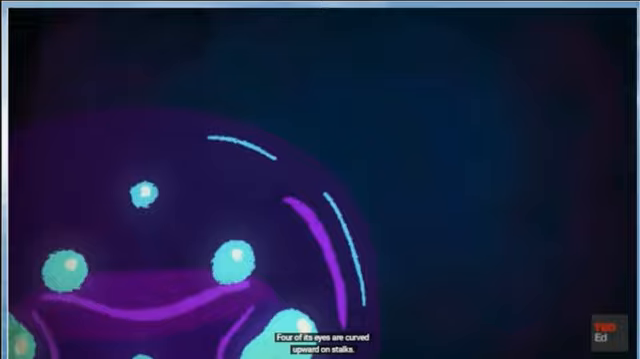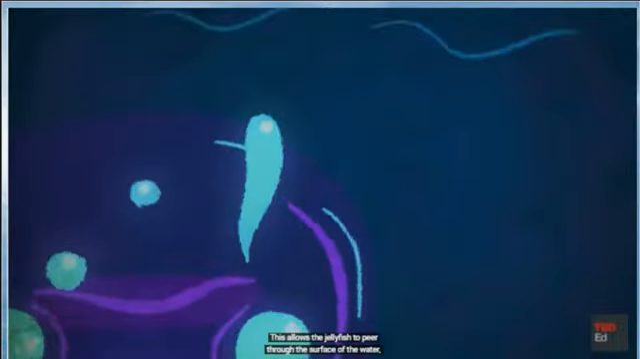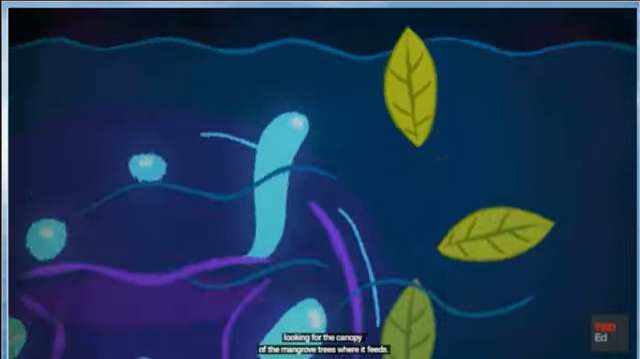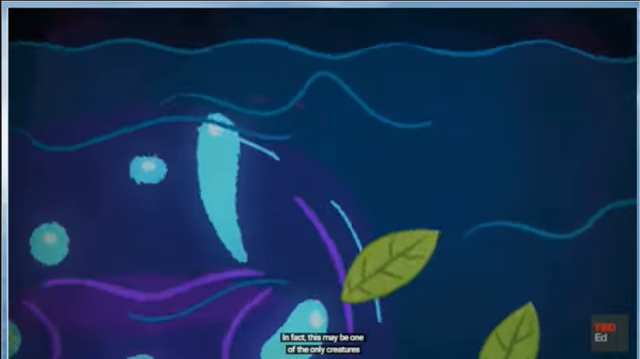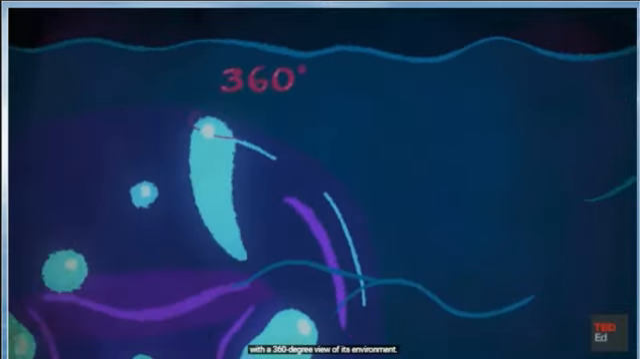4 of its eyes are curved upward on stalks. This allows the jellyfish to peer through the surface of the water, looking for the canopy of the mangrove trees where it feeds. In fact, this may be one of the only creatures with a 360-degree view of its environment.